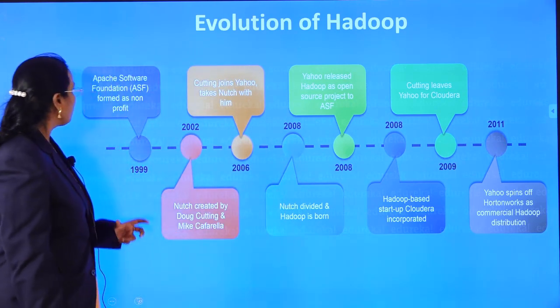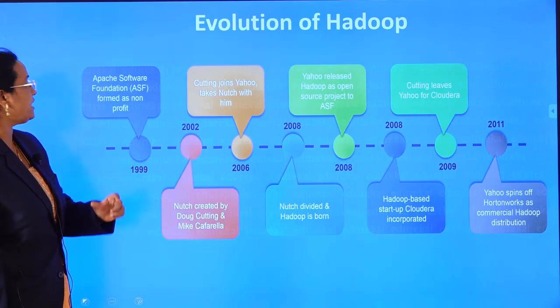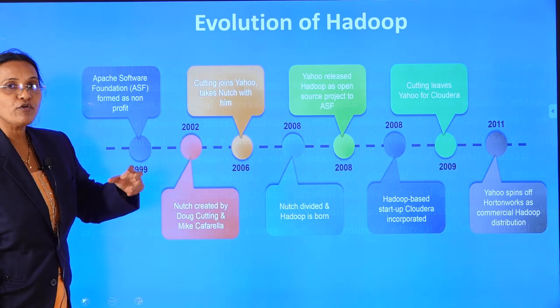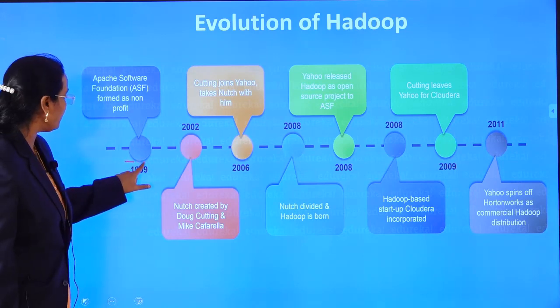So let us see here, ASF, the Apache Software Foundation, formed as a non-profit organization in the year 1999.